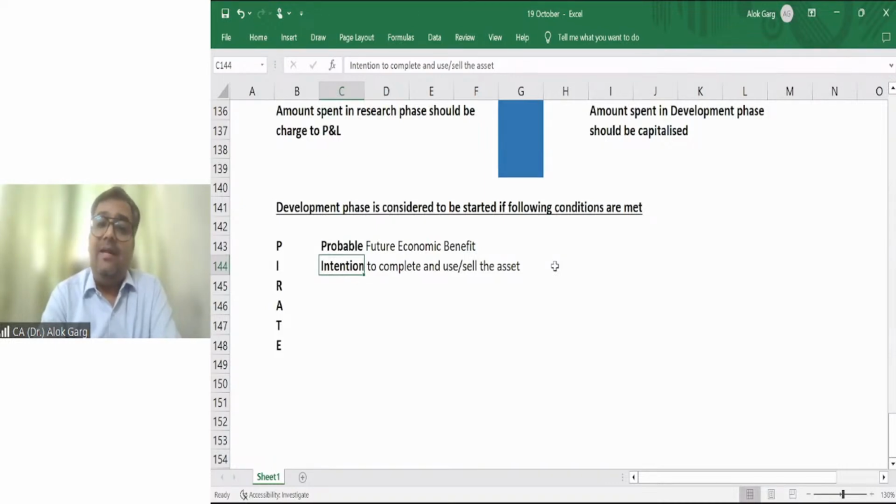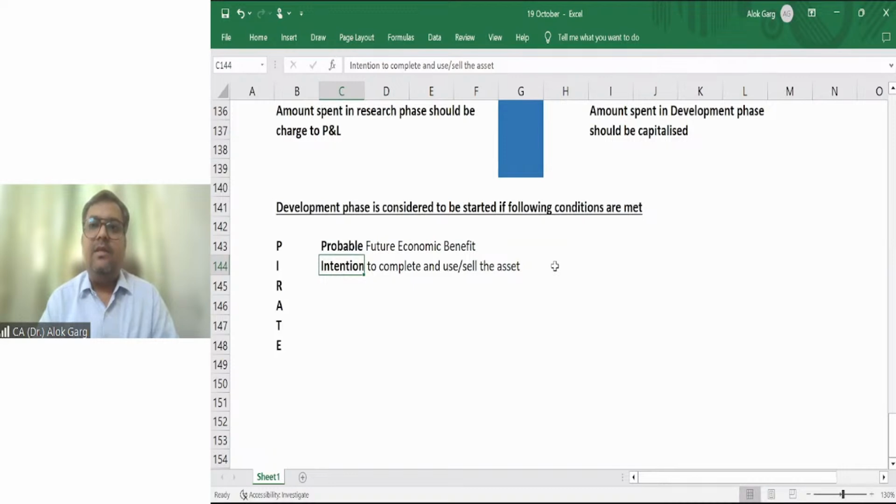Intention to complete and use or sell the asset. The management must have an intention to complete or to use or sell the asset. For example, after some time, the scientists and doctors have confidence that they are now moving in the right direction and are 95% sure they got the right formula, right? And of course, future economic benefit is there. But at that point of time, the management should have an intention to complete and use or sell the asset.